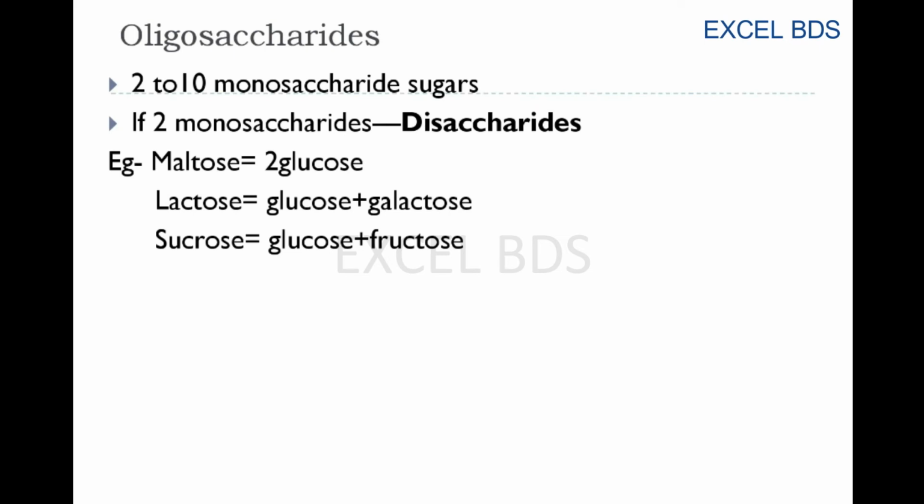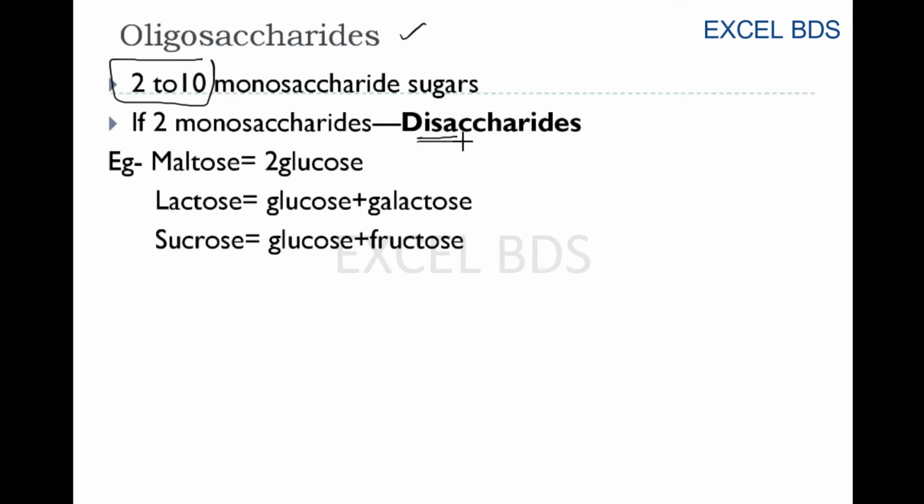Next, we are going to read about oligosaccharides. Oligo, I told you, are the carbohydrate chains which contain 2 to 10 monosaccharide units. If 2 monosaccharide units are there, we call them disaccharides. Di means 2, saccharide means sugar.